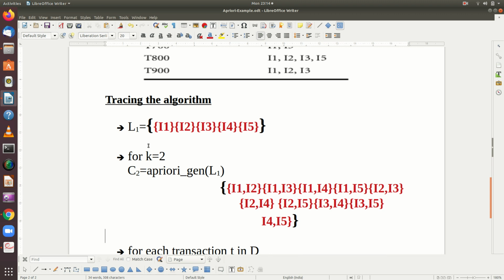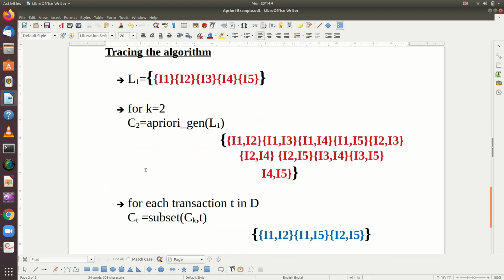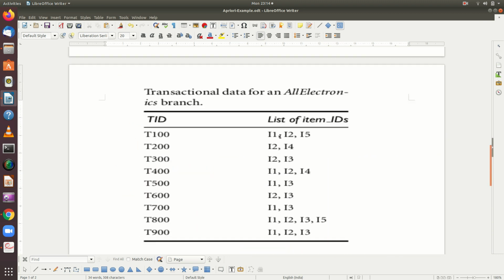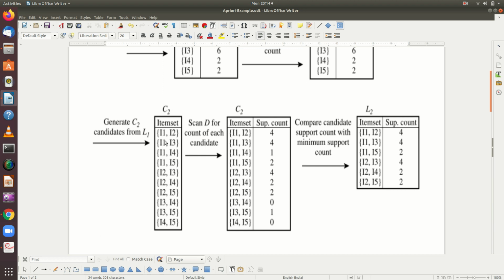Now from L1 we are going to generate C2, right? So the k value will be 2 now. Then we invoke the apriori gen, which is used for generating the candidate set. So you generate C2 from L1. L1 is passed as an argument for generating the candidates. Now when you generate, it will give you the candidate set as I1, I2, I1, I3. So this is what you are going to get in C2, correct?